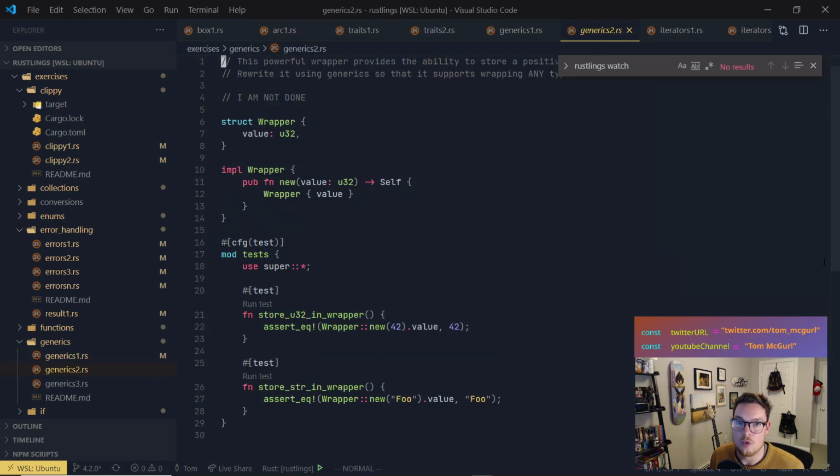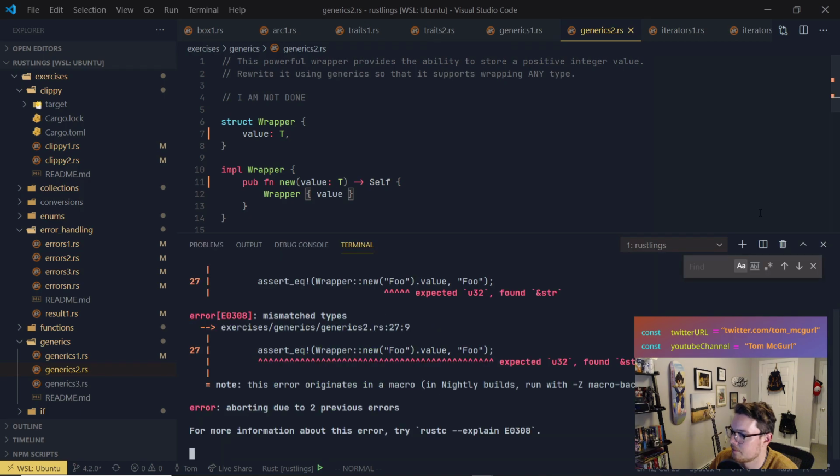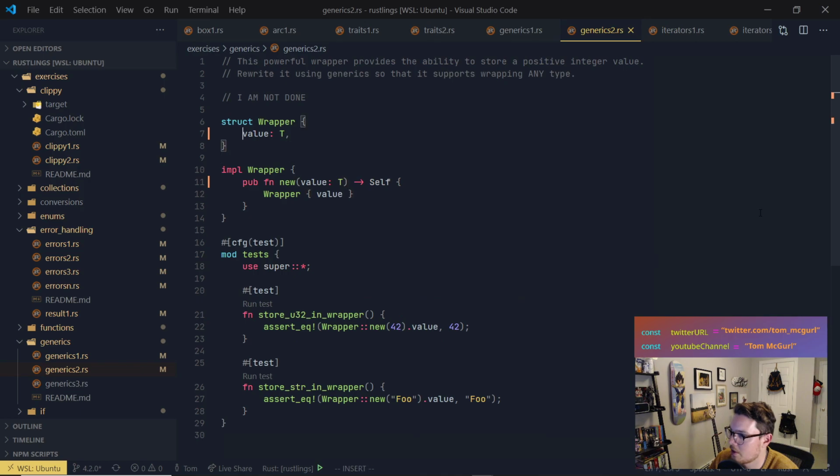This powerful wrapper provides the ability to store a positive integer value. Rewrite it using generics so that it supports wrapping any type. Okay, I like it. Wrapper, value. Right now it is u32. We're going to make it a T. impl Wrapper, pub fn new, value. We're going to make it T. T is just the generic type, right? It's over type T. I think we also have to do this, right?